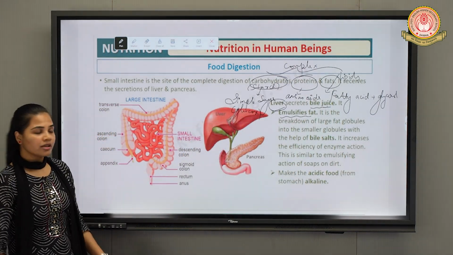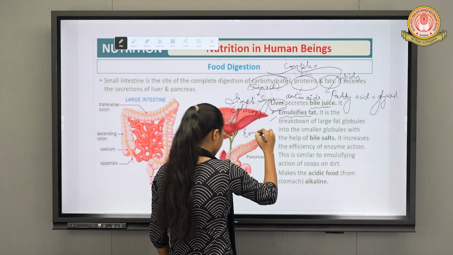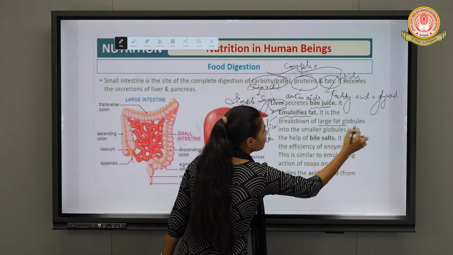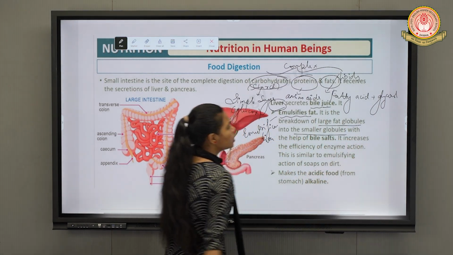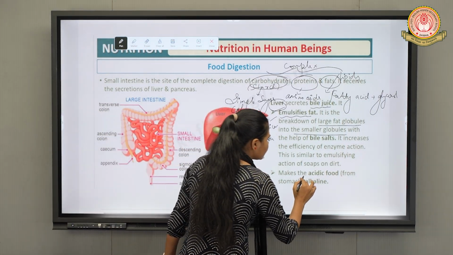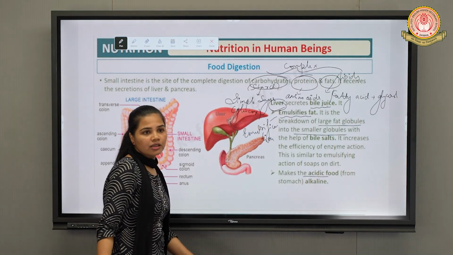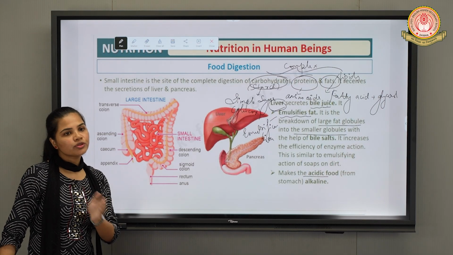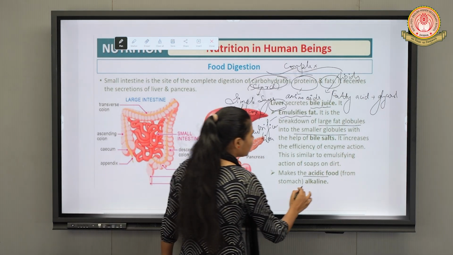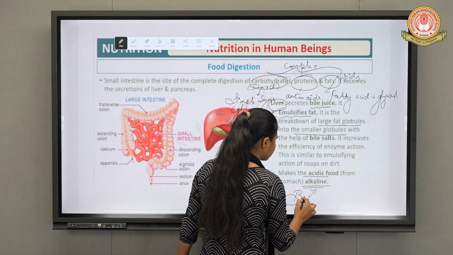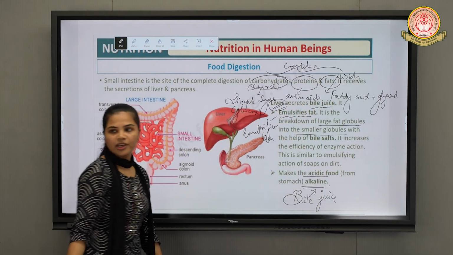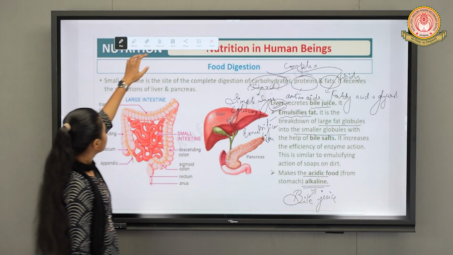Nothing but the process which is known as emulsification, in which larger fat globules, here you can see, are converted into smaller globules. Next, this we have already discussed: the food which is acidic inside our stomach, when it moves towards the small intestine, needs to be in alkaline form. This alkaline environment is provided by bile juice, which is produced by the liver.